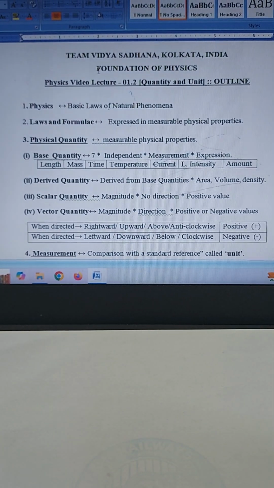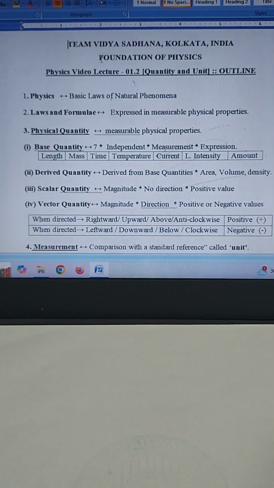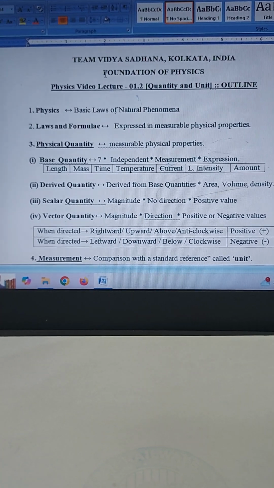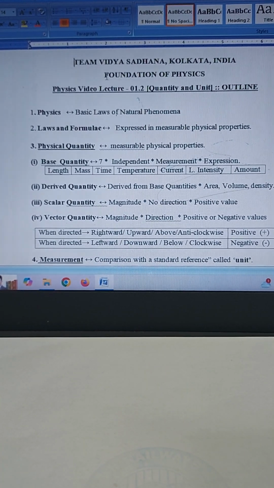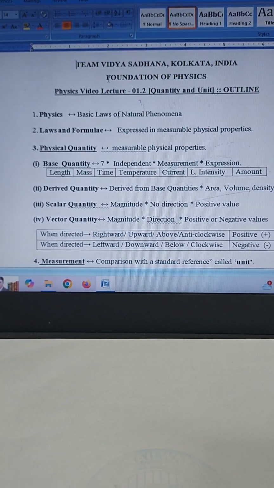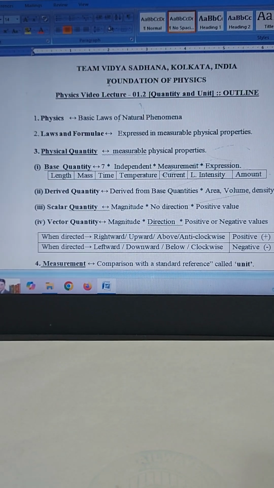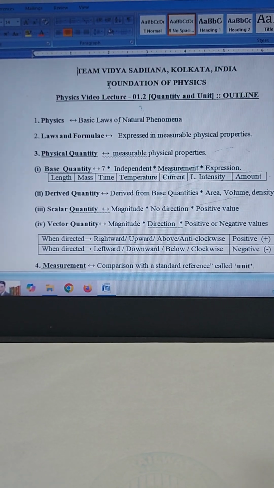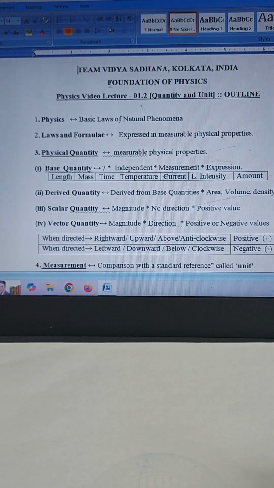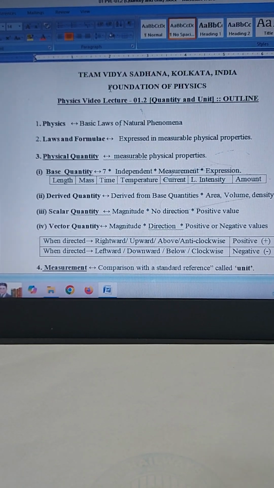Base quantities or fundamental quantities are those quantities which are independent for their measurement and expression. These are 7 in number. They may be considered as the 7 letters of the physics language. The 7 base quantities are length, mass, time, temperature, electric current, luminous intensity, and amount of substance. Here amount refers to the number.